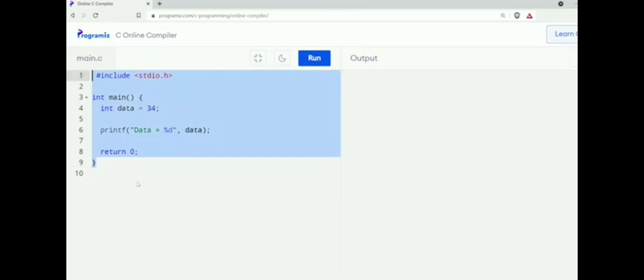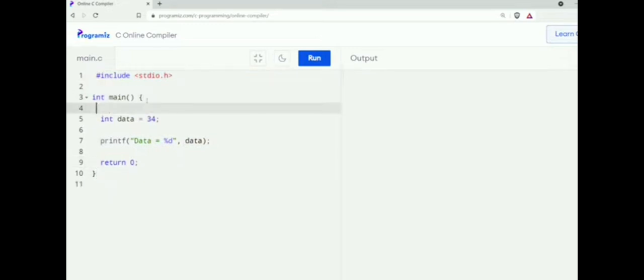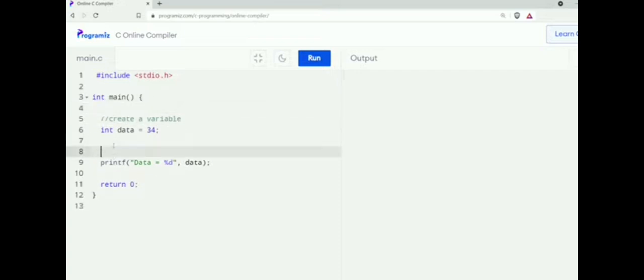Let's see an example. I have this program that prints a variable. To make this code a bit more readable, I can add a comment here like this. Create a variable. And I'll add another comment here. Print the value of data variable. Here these lines that start with 2 forward slashes are comments. We add them to make our program easier to understand for everyone.